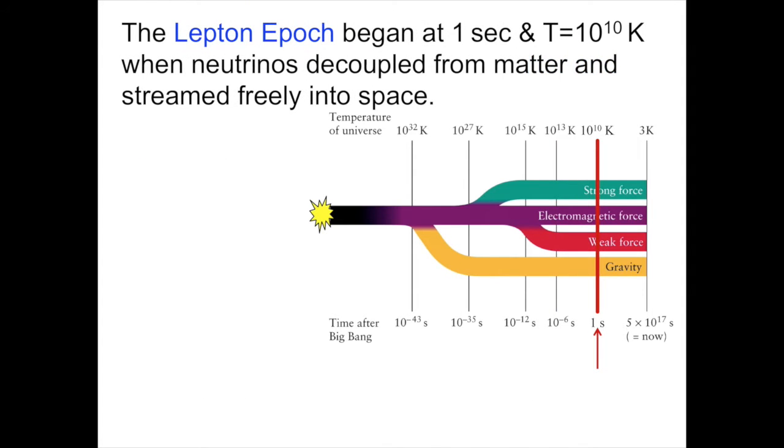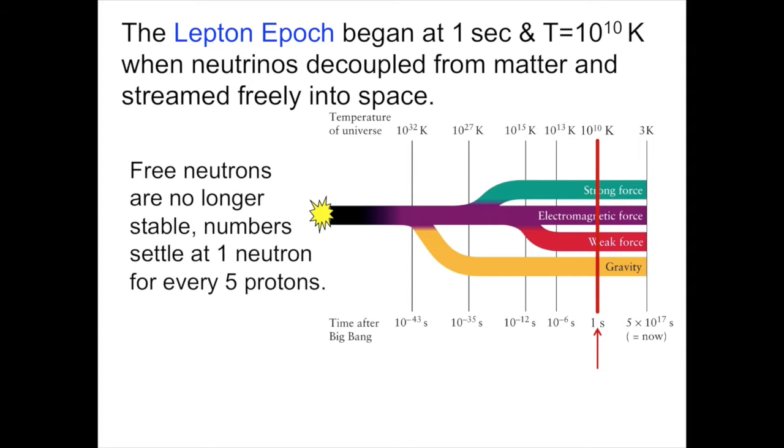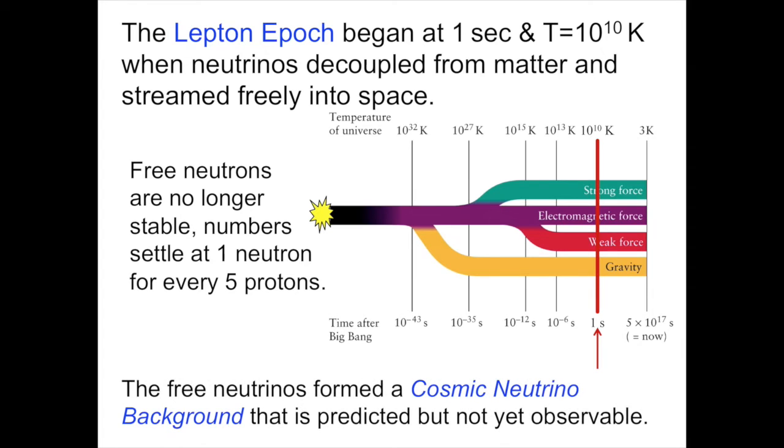The Lepton Epoch began when the universe was 1 second old and the temperature dropped to 10 to the 10 degrees Kelvin. We're now down to 10 billion Kelvin. This is the time when the neutrinos decouple from matter and begin to stream freely out into space. Free neutrons are no longer stable during this epoch, and they begin the process of decaying. By the time they reach this phase, the numbers are going to settle down to 1 free neutron for every 5 free protons.